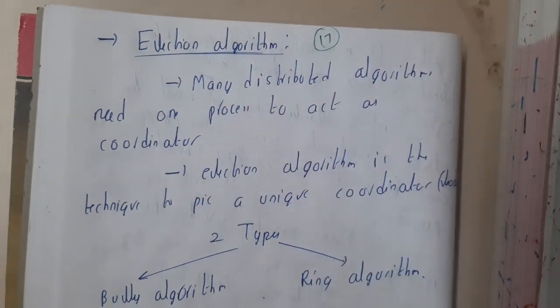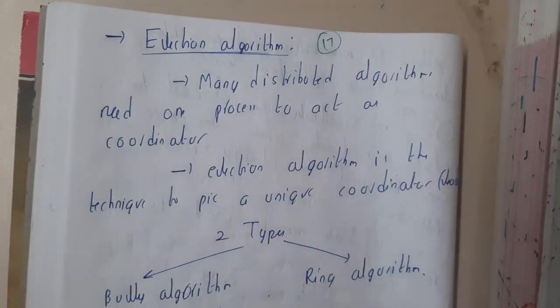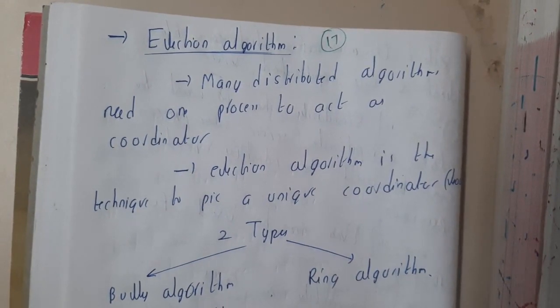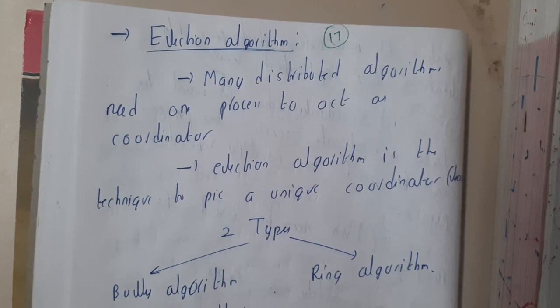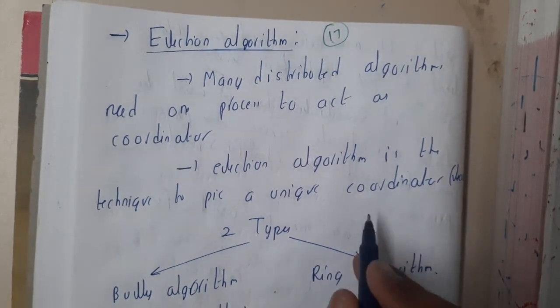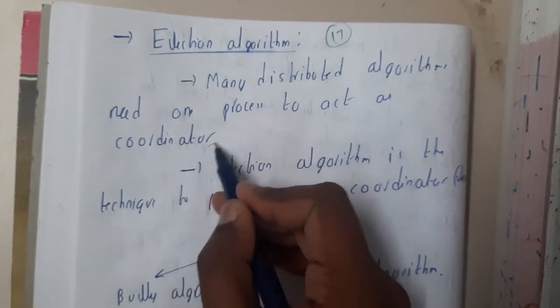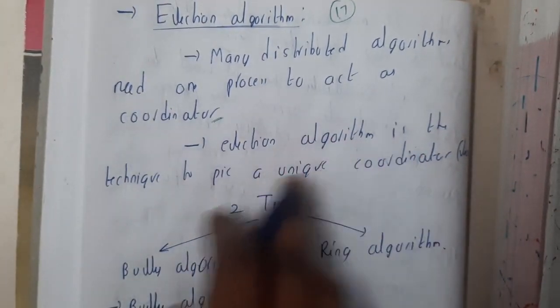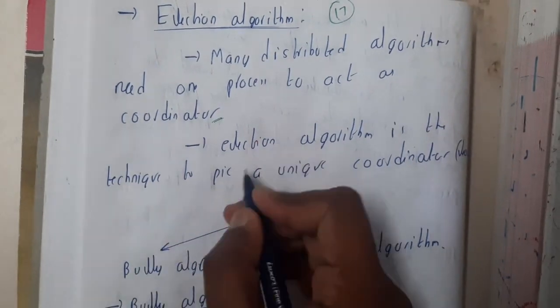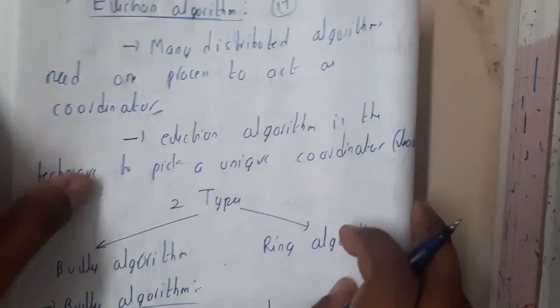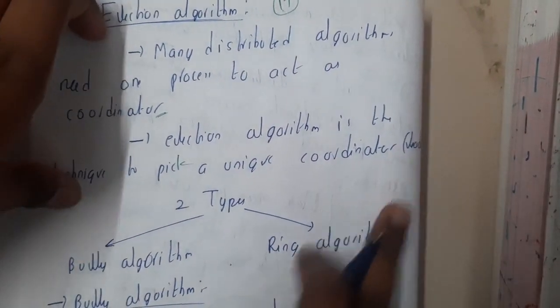Hello guys, we are back with our next lecture. In this lecture, let us go through the election algorithm. This election algorithm is used to elect a particular node as a coordinator. Many distributed algorithms need one process to act as a coordinator, so an election algorithm is a technique to pick a unique coordinator, that is nothing but a leader, you can say.